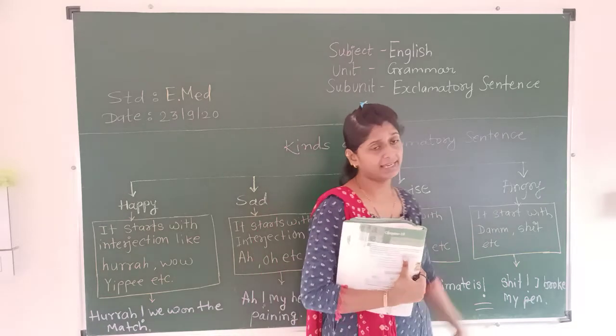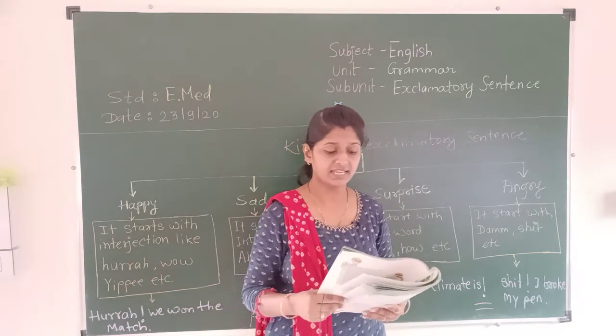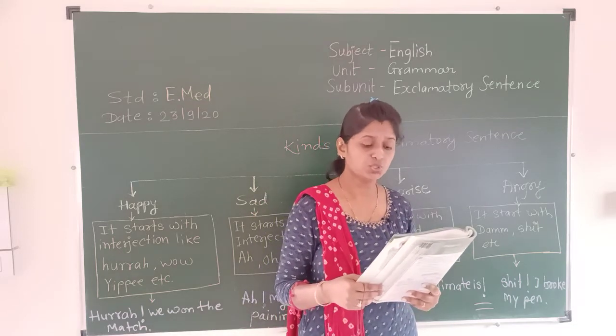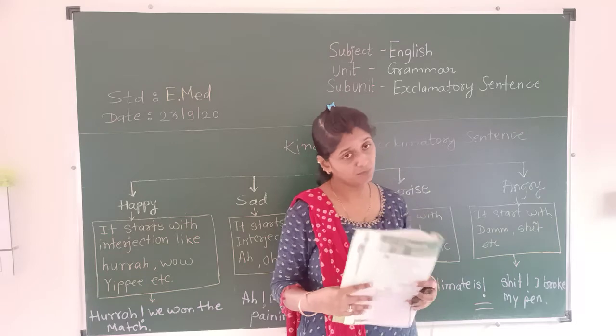Next is the angry sentence. Now, these sentences are used to express angry feelings or mood.